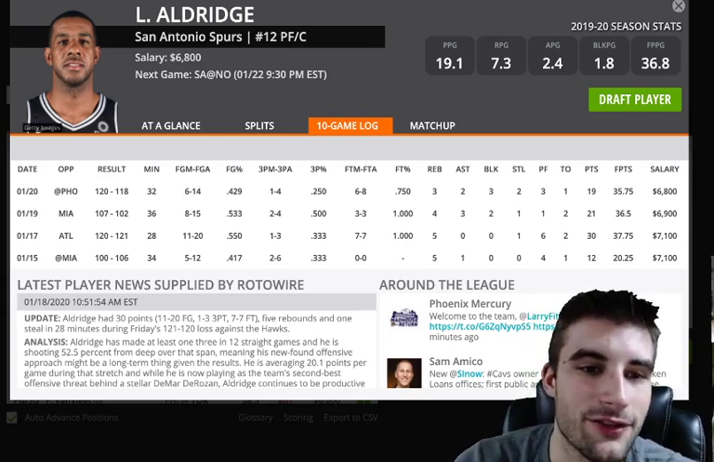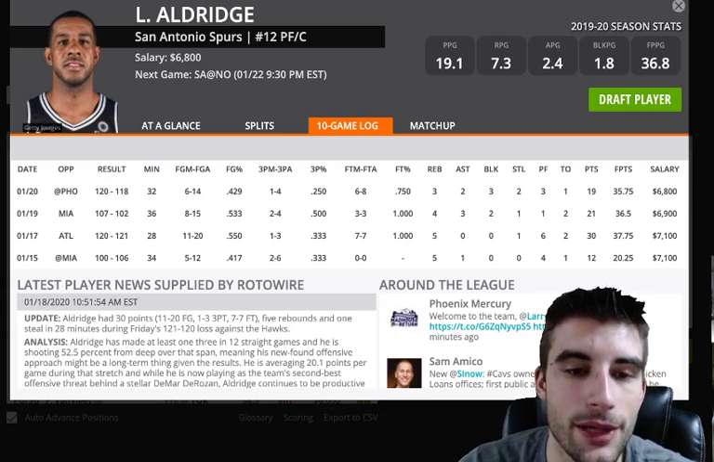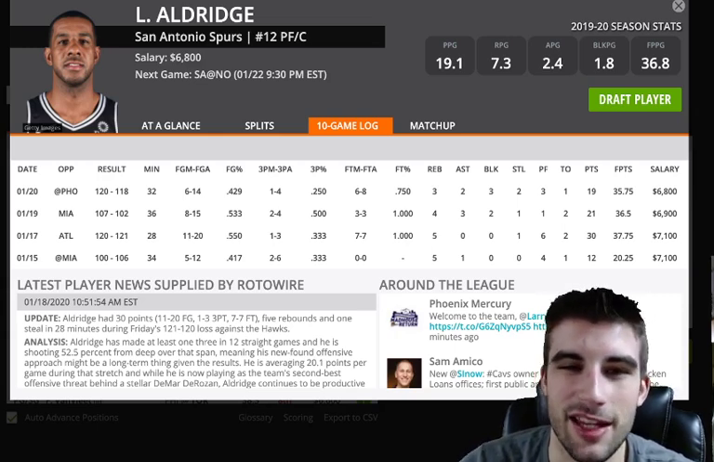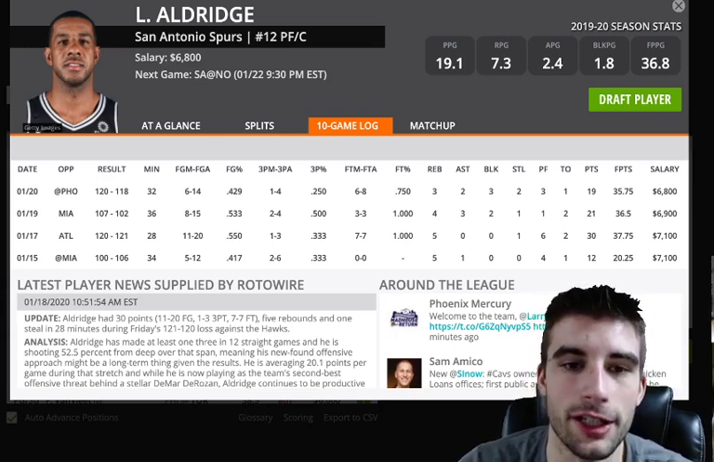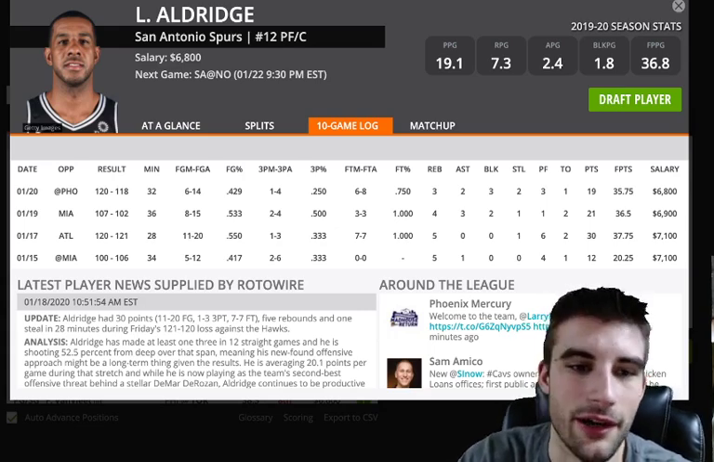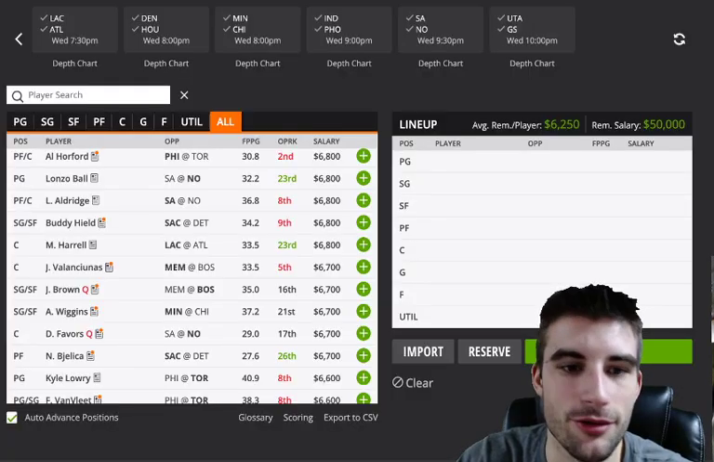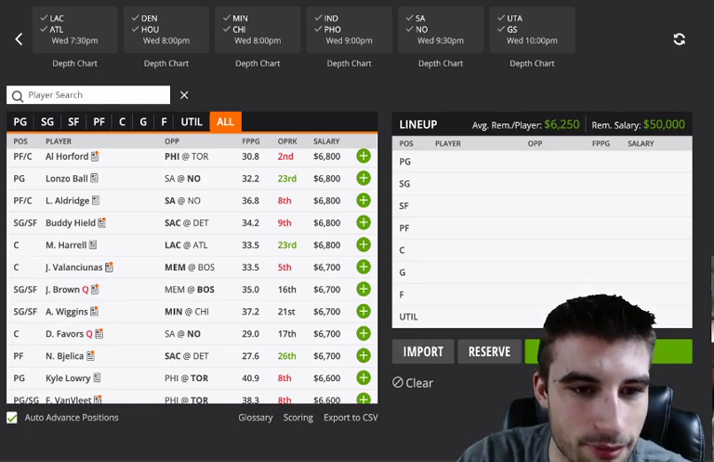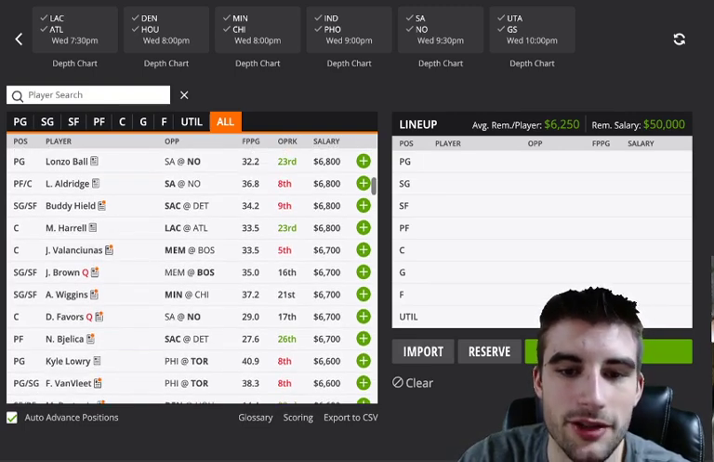So he's fine. 1.11 points per minute. He's going to play 30-plus minutes. I think he's a safe bet for 35 to 40 points, if not more, here versus New Orleans. So LaMarcus Aldridge, very solid play, just like his teammate DeMar DeRozan. And I think I skipped... No, I did not skip Harrell. They're the same price. So Montrezl Harrell, 6,800.